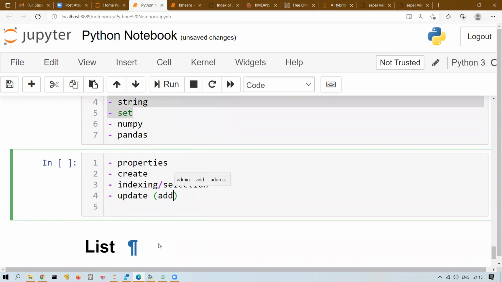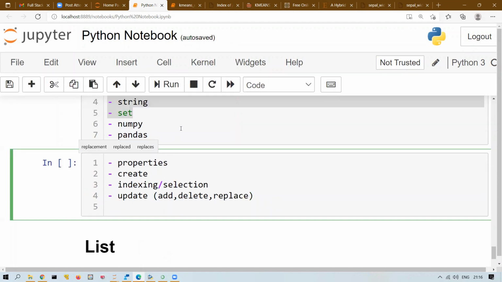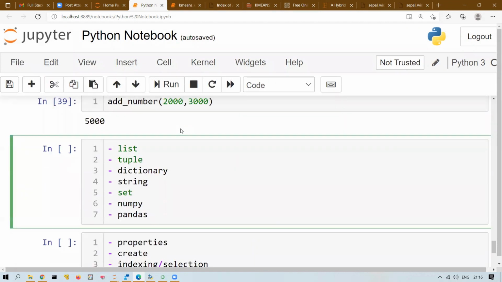Update means what? How to add an element, how to delete an element, and how to replace an element in that data structure. For example, I have created a list. So how to add an element to the list, how to delete an element from the list, and how to replace an element in the list, that we will discuss. So let me repeat what is the takeaway for this week and next week.